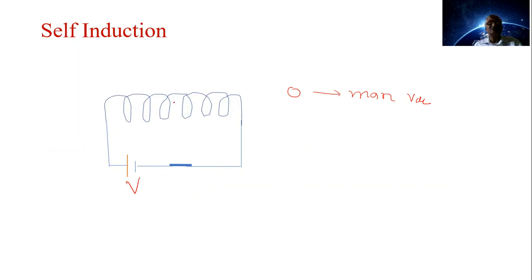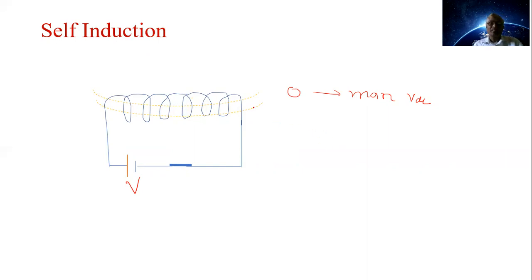We know that current produces a magnetic field around it. As this increasing current flows through the coil, it produces an increasing magnetic field, and the coil is in that magnetic field, so the coil is associated with increasing magnetic flux, which we show here by dotted lines.